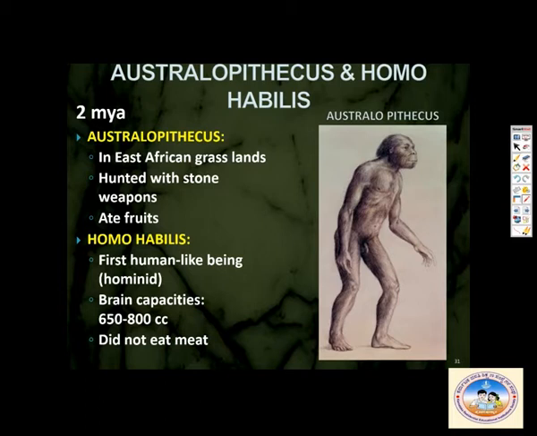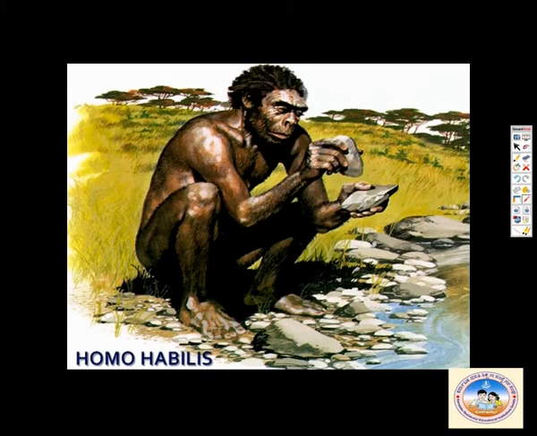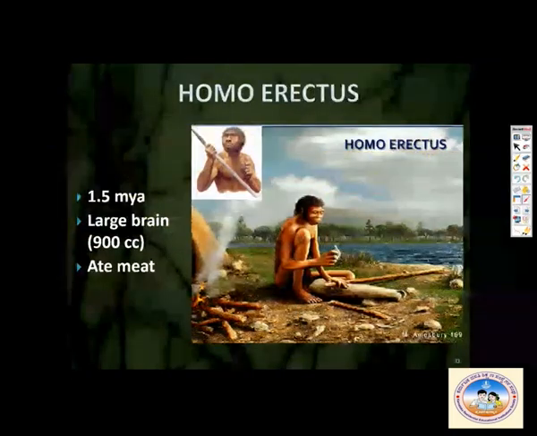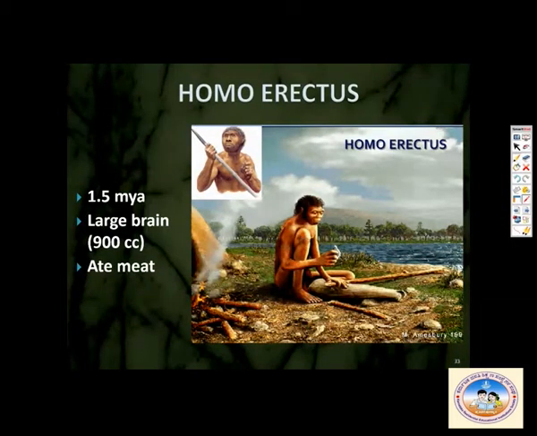Then we have Homo habilis, the first human-like being, which was a hominid. The brain capacity was 650 to 800 cc. It did not eat meat. Remember this. Then Homo erectus, 1.5 million years ago, had a larger brain of 900 cc. Homo erectus, a very close relative of humans.